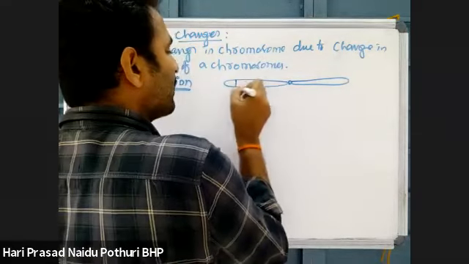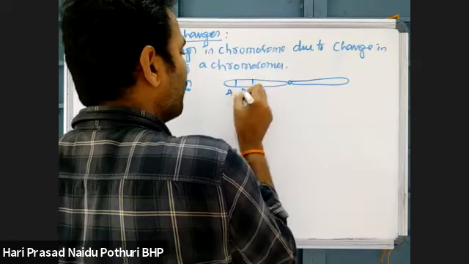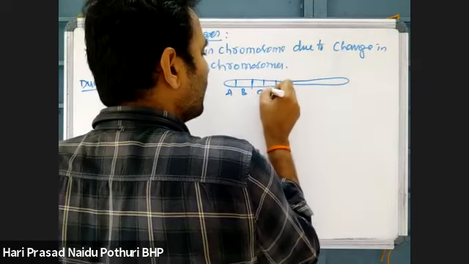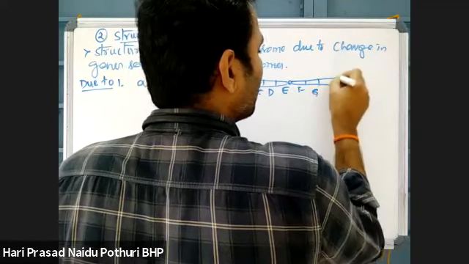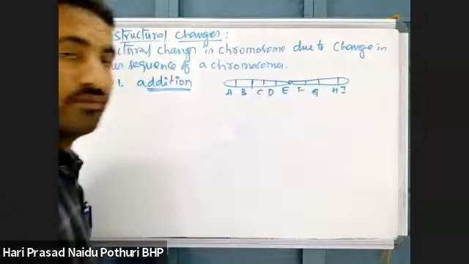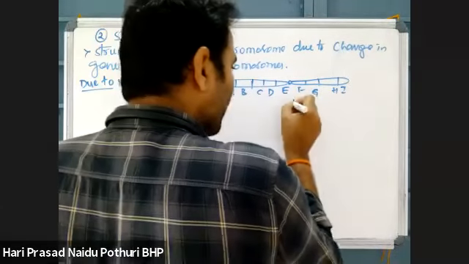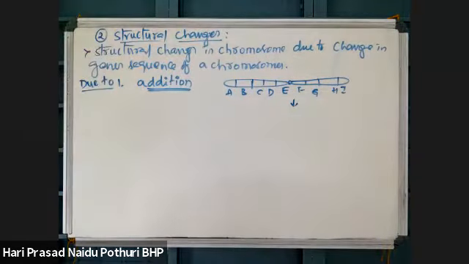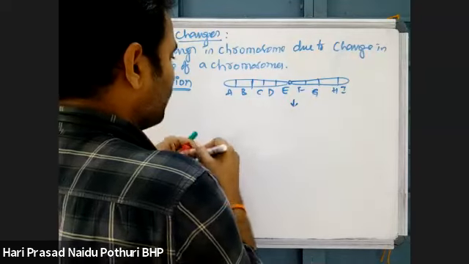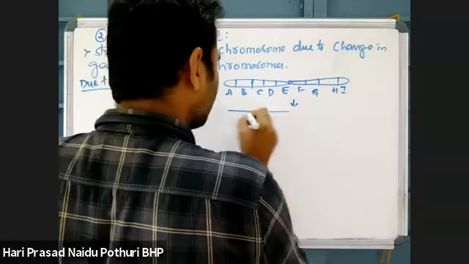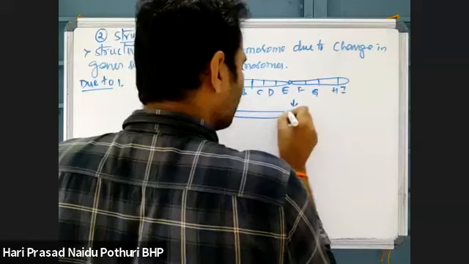This chromosome has several genes A, B, C, D, E, F, G, H, I, and J. If any gene is introduced in the middle of a chromosome, that is addition or duplication, we can say addition.